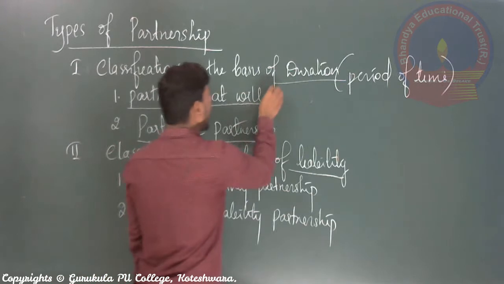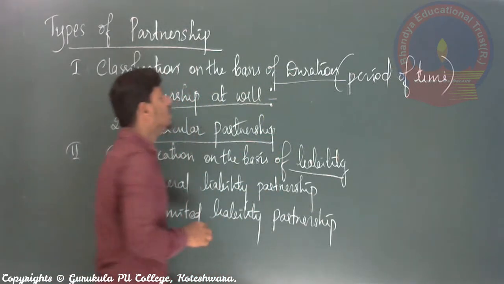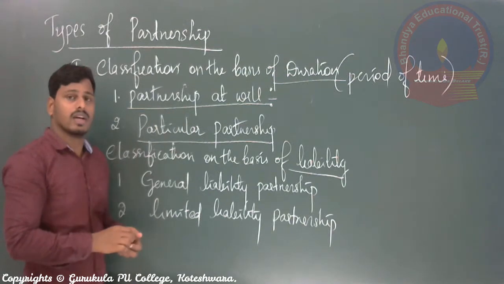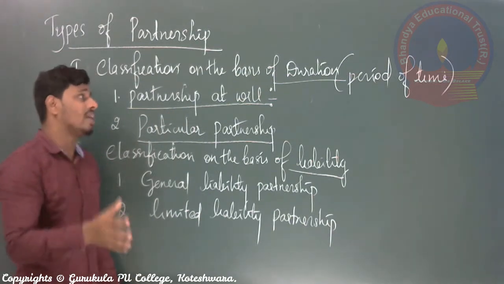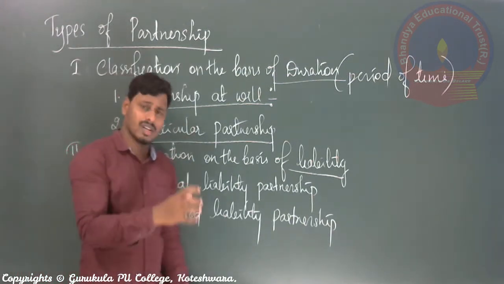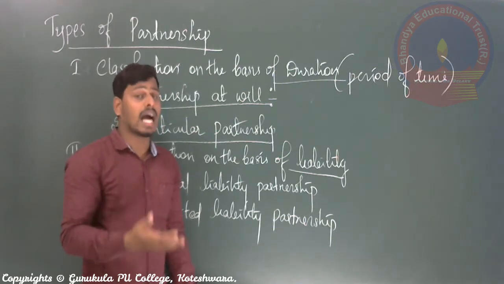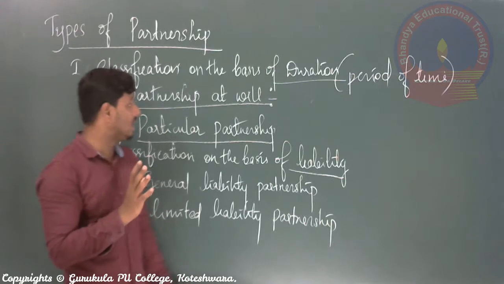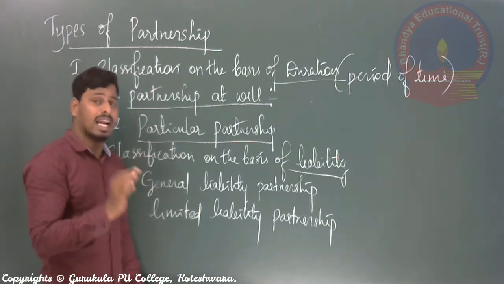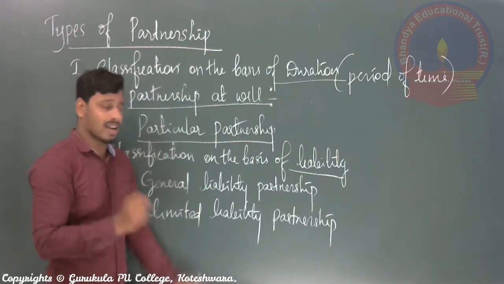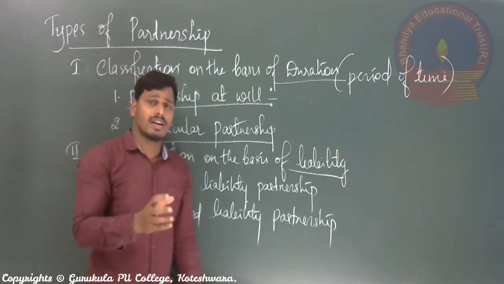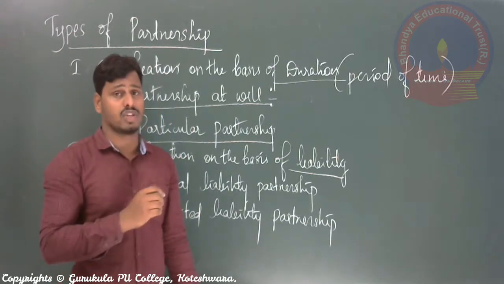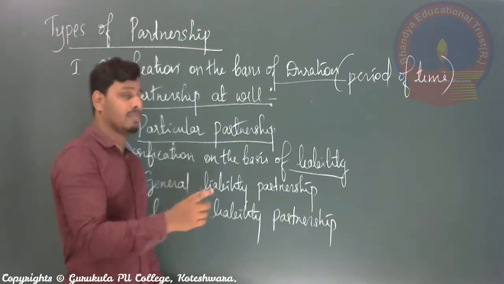What is partnership at will? In this, the partners commence the business with a mutual understanding and a common agreement. What does it mean here? In partnership at will, all the partners come together and form a business organization with a general agreement.